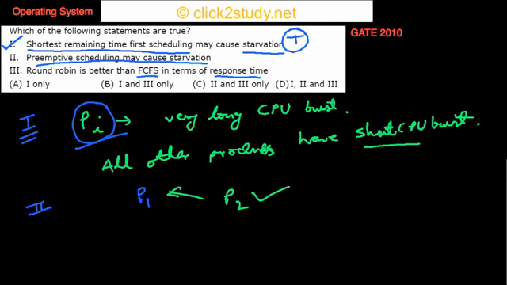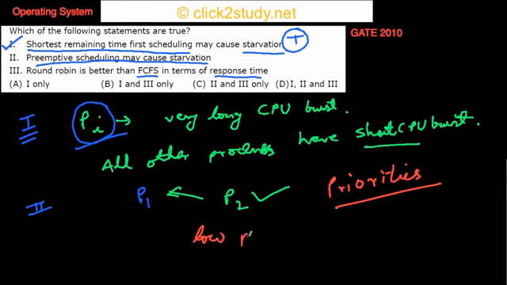Think about priorities. Suppose there is a process that has a very low priority, and all these other processes have higher priorities. These processes will come and keep taking the CPU, but this process that has low priority will never get the CPU.